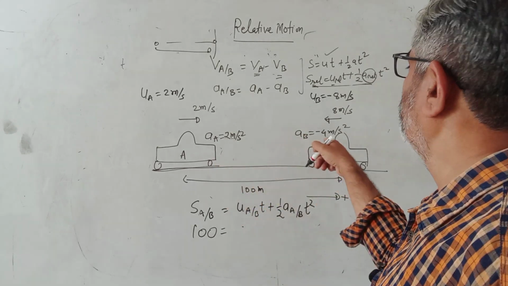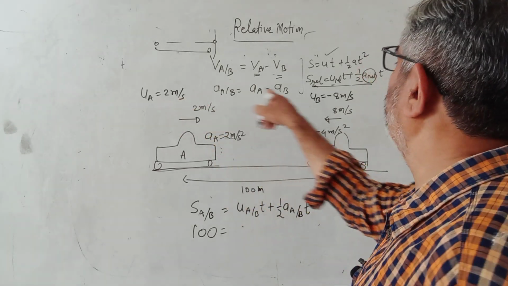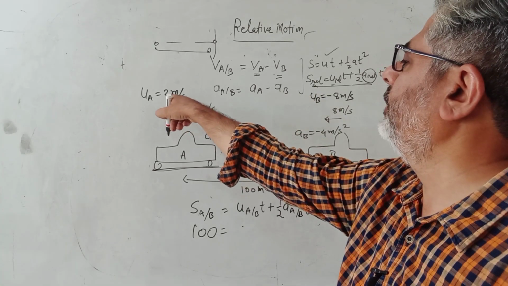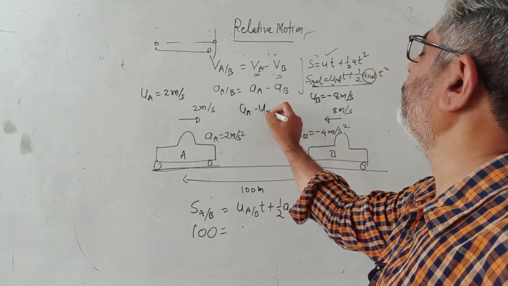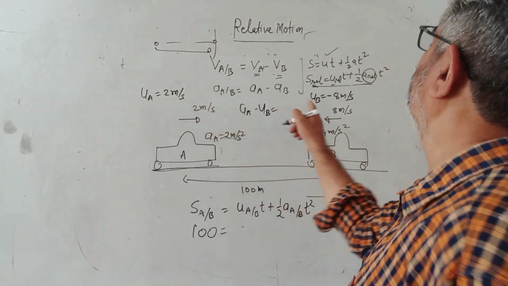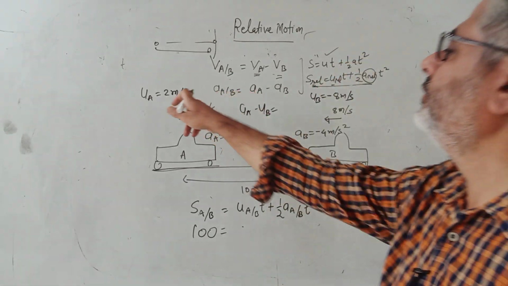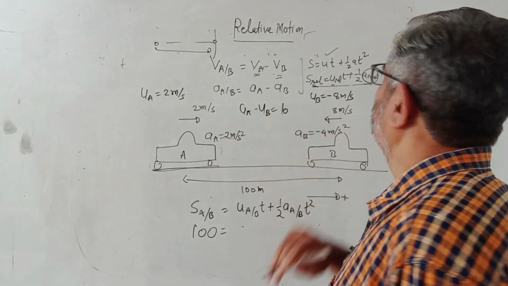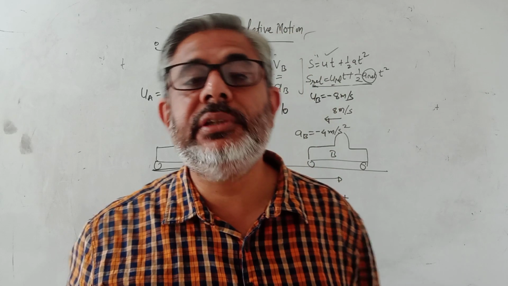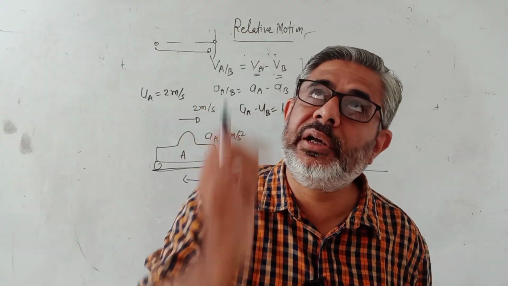With respect to B, its velocity is UA minus UB. Look carefully. UA minus UB is how much? Sir, UA minus UB is 2 minus 8, minus 6. Wrong. UA minus UB. 2 minus minus 8 is 10. Our brains have rusted these days. I often find students' brains rusted.